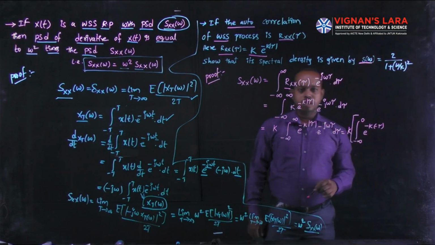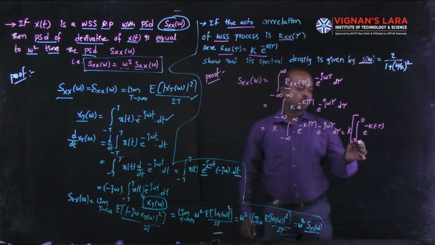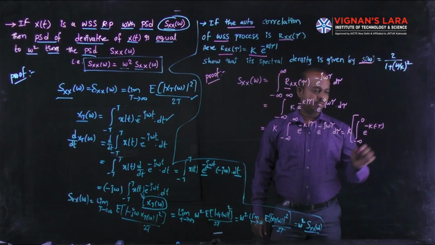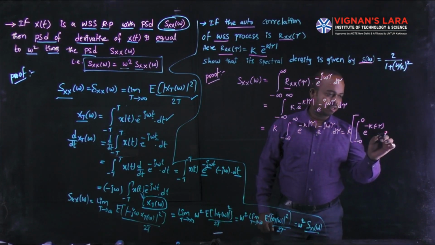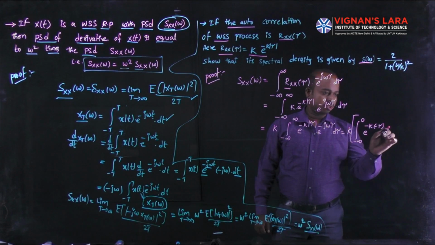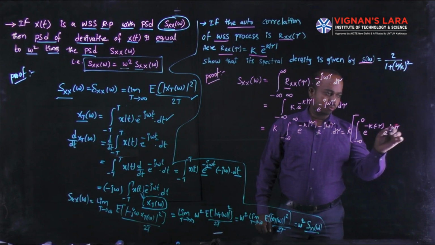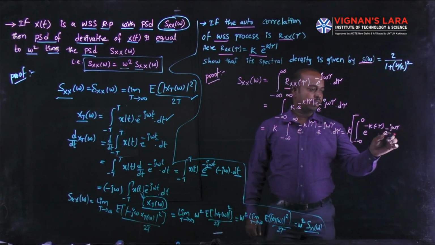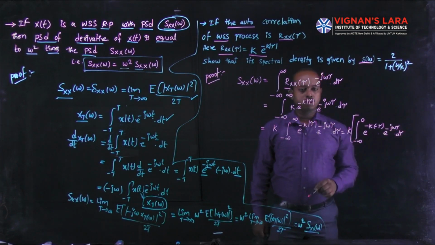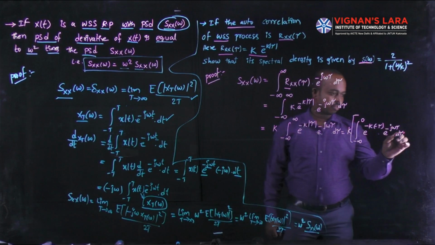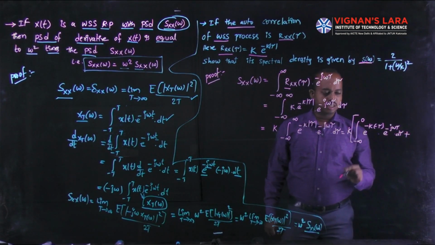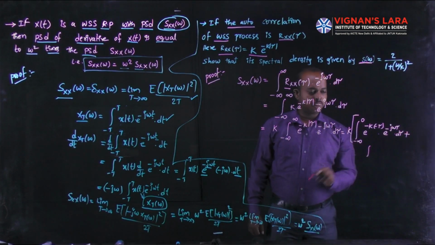Why? Because I choose the limits minus infinite to plus infinite, and already we have the exponential term, that one is e power minus j omega tau d tau.